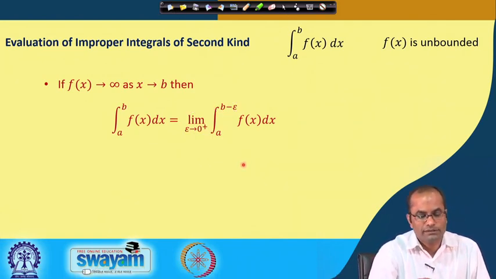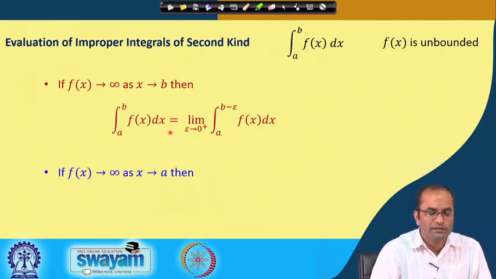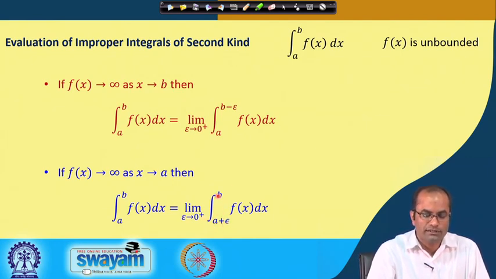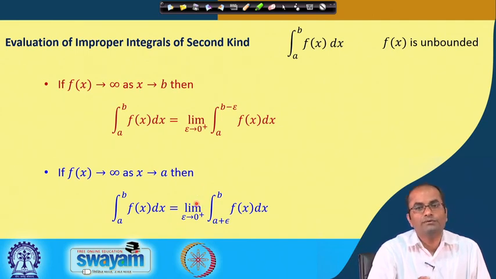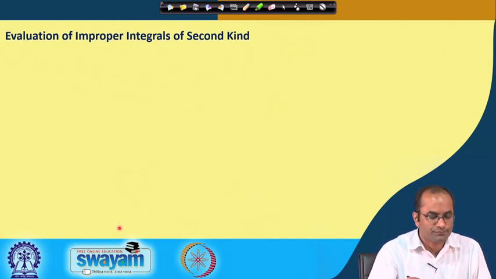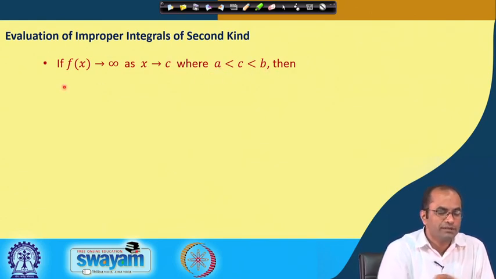In the second case, when f(x) goes to infinity as x goes to a, we use the same idea, using a plus epsilon. Again the point a, where the problem was in the integral, is avoided, and later we take epsilon approaching 0 from the positive side to evaluate this improper integral. Then, there is the case where some other point c in (a, b) is approached as x tends to c, and f(x) becomes unbounded.